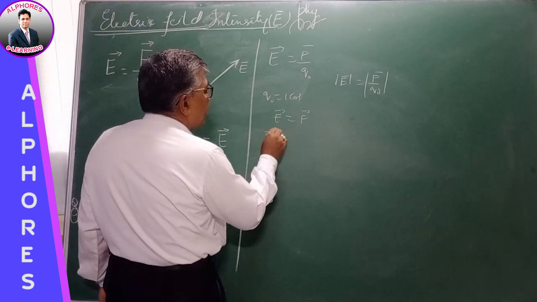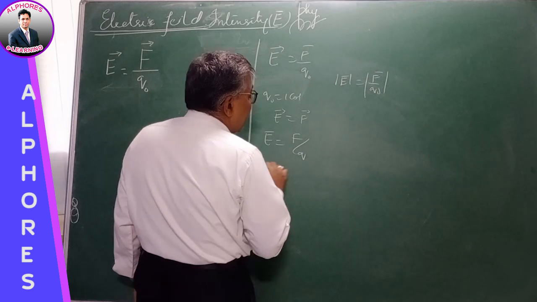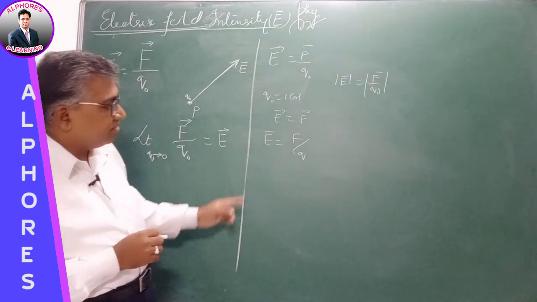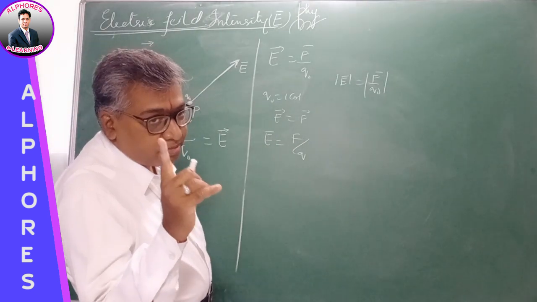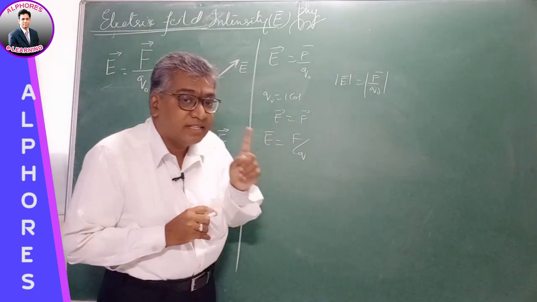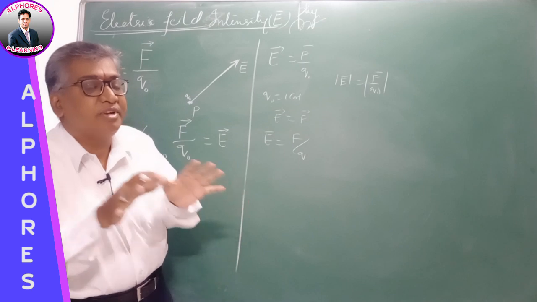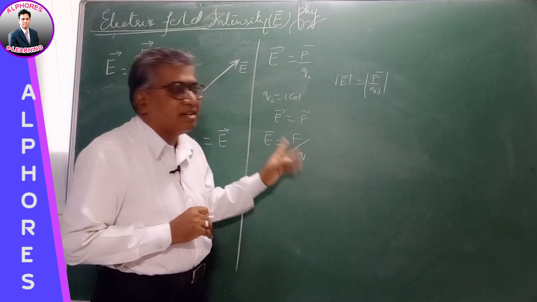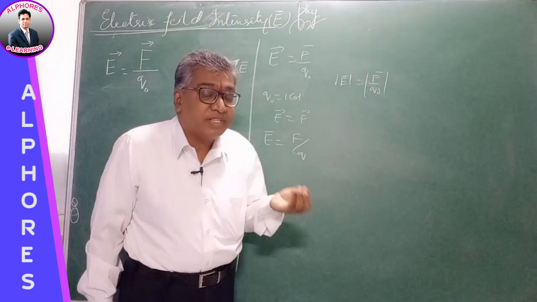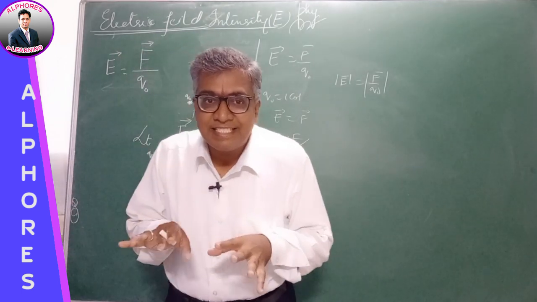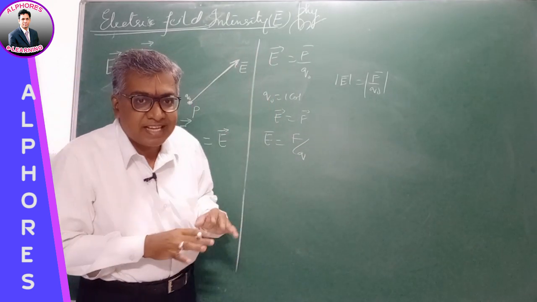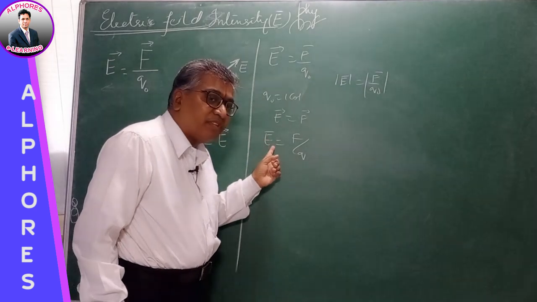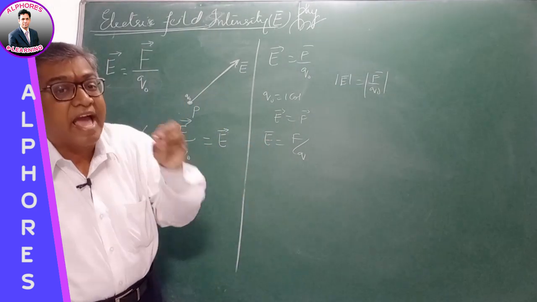And so E is equal to F by Q, right? If there is any charge, capital Q, placed at that point, then E is equal to F by Q. Please mind that this charge does not disturb the orientation of the field that is produced, right? If it is not disturbing, then E bar is equal to F by Q. If this charge disturbs the charge distribution, or the field pattern of the already existing field, then the value of the electric field found will be different from the actual field.